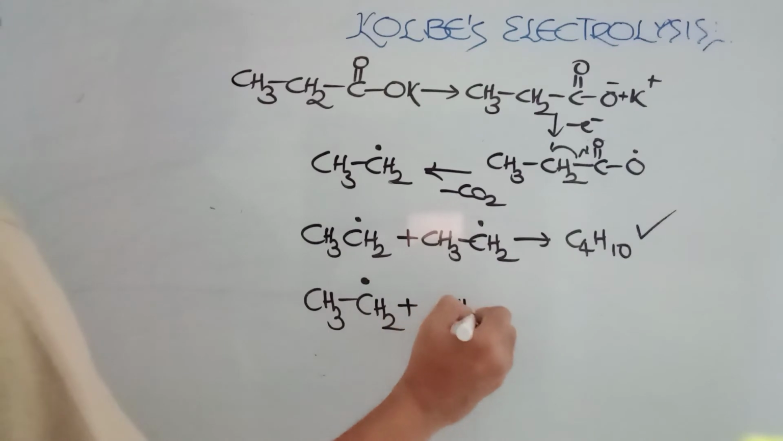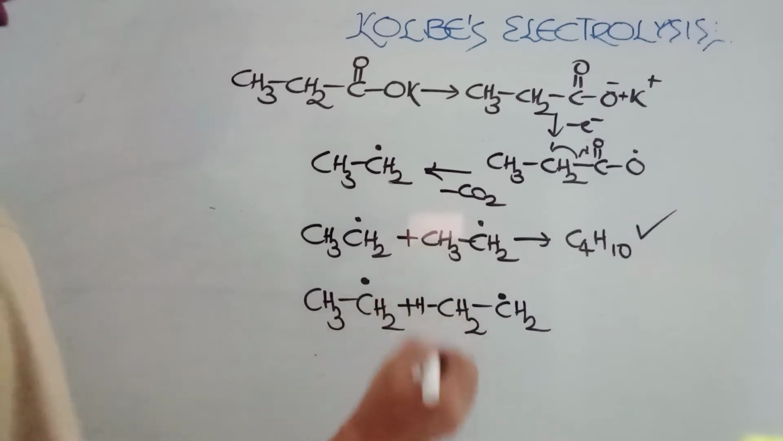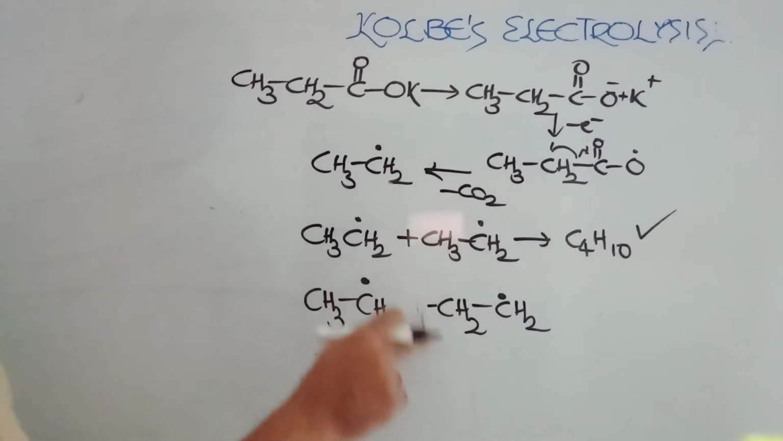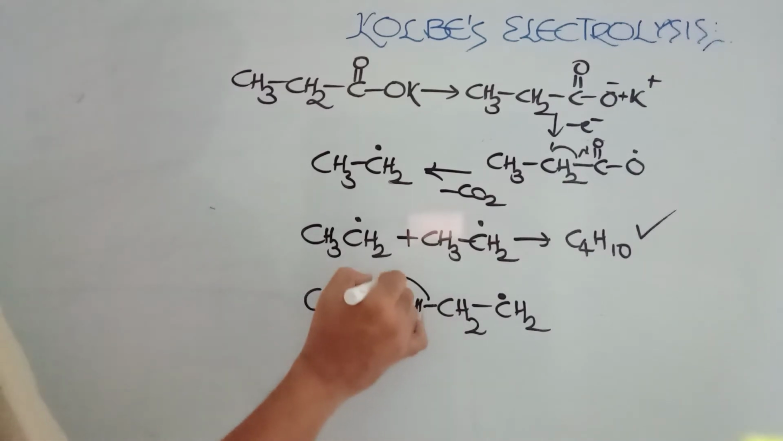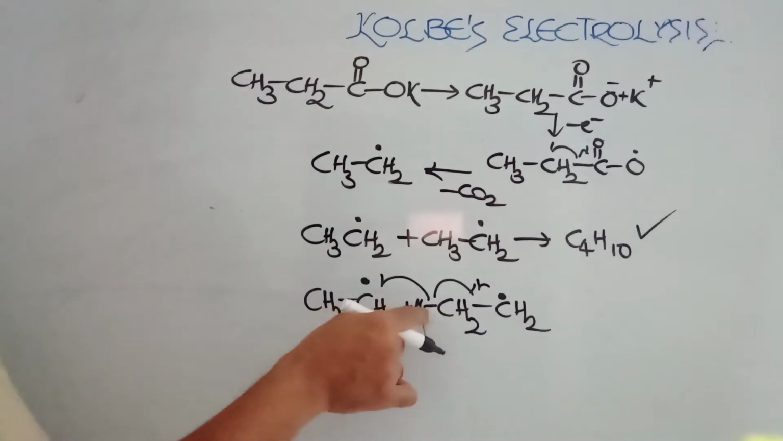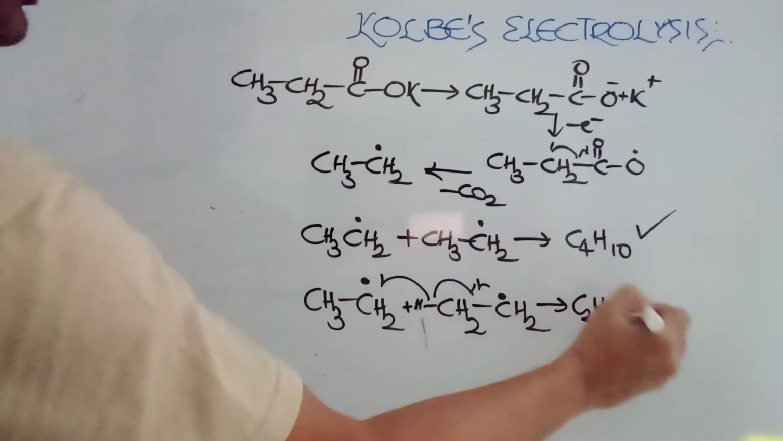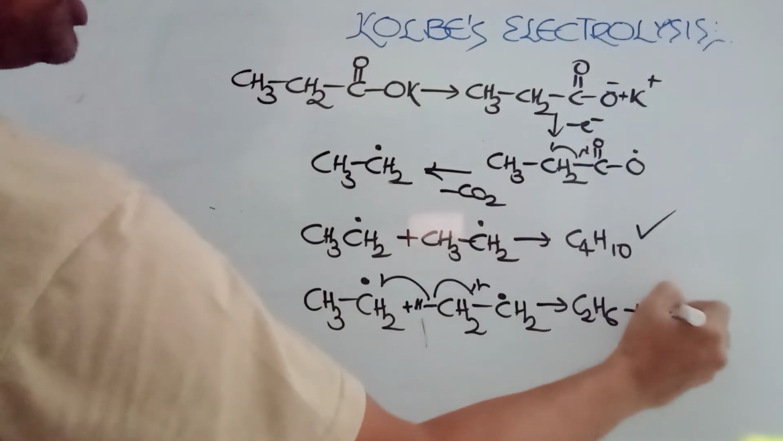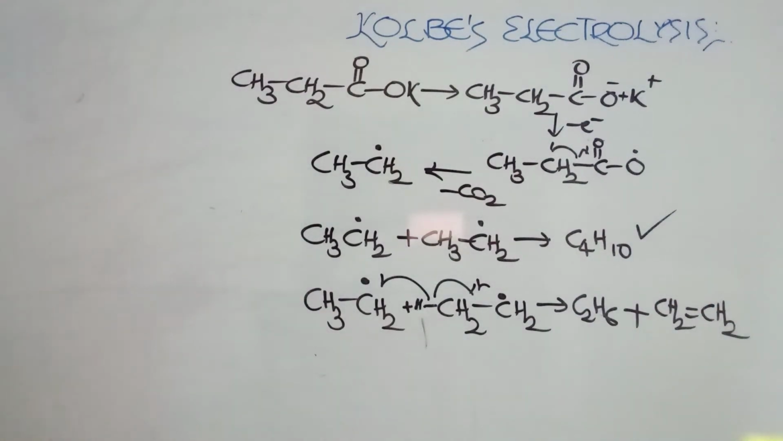Plus CH3, I am writing CH2, and I am taking one hydrogen here specially. Hydrogen, 2 units, it is coming here, it is moving here. Interestingly, this hydrogen is joined with this one to form one ethane, and the second one is an alkene, CH2=CH2. These are your side possibilities. So you can say this is a disproportionation reaction.